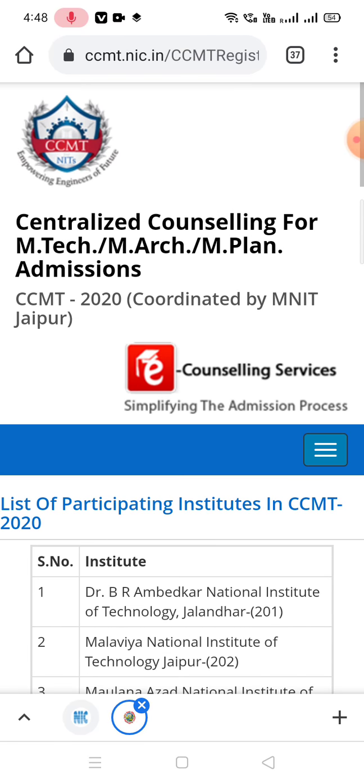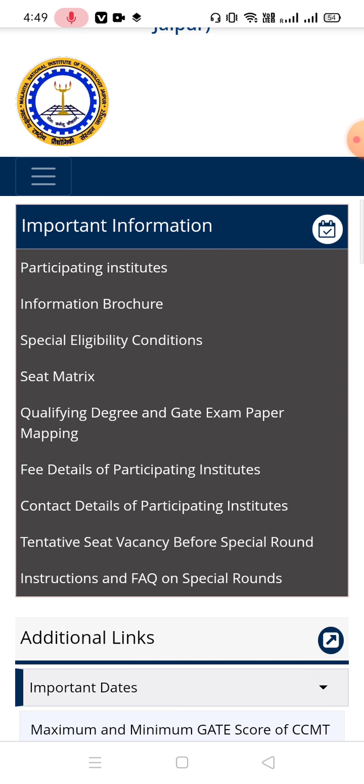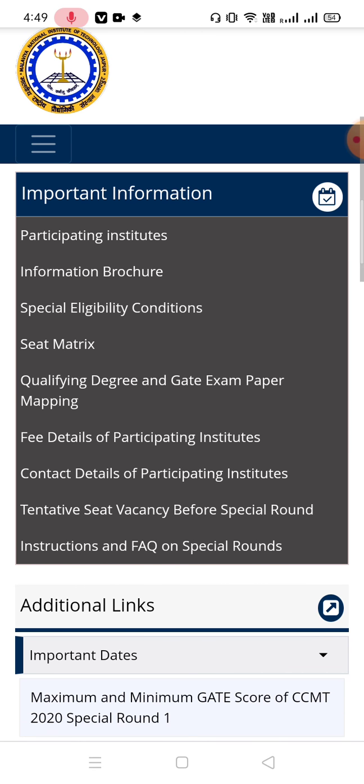So these are the institute lists. The information brochure is available here. If you want to get detailed information about CCMT, you can download the information brochure, and detailed information is available on my channel also. I will put the link in the description box. If I forget, please comment in the comment section for all the information about CCMT. And some special eligibility conditions are also there.